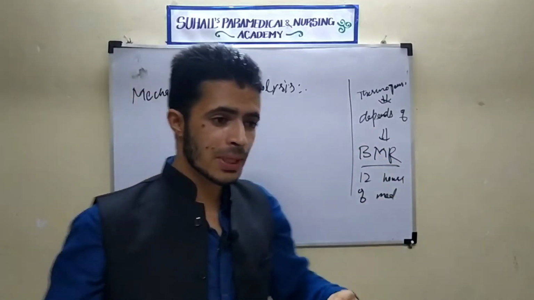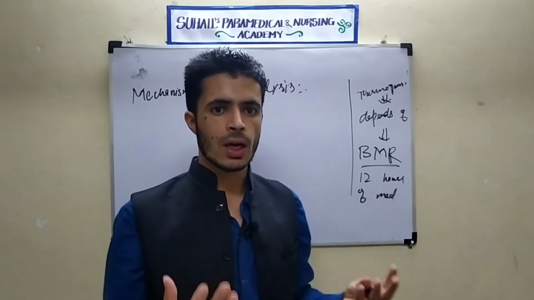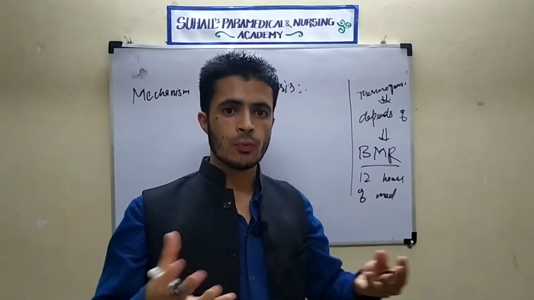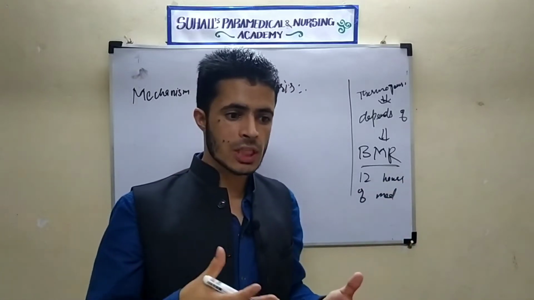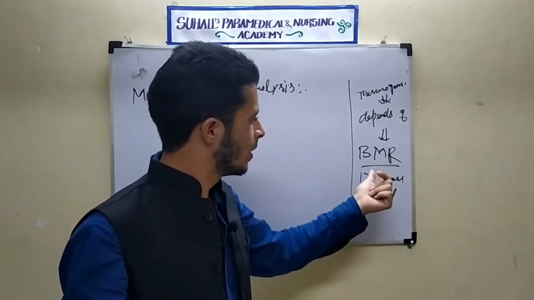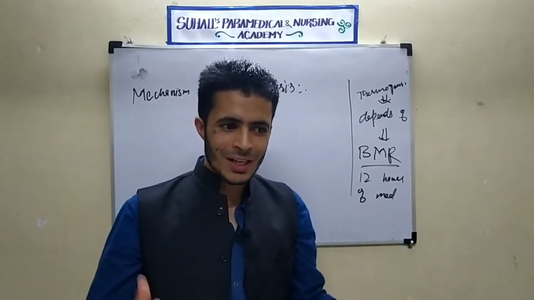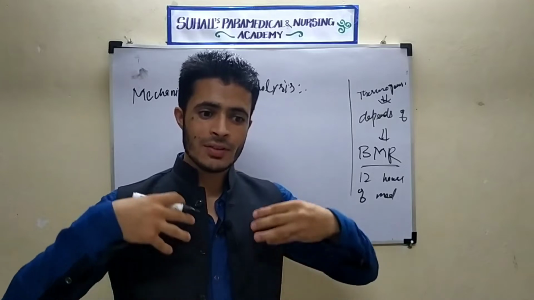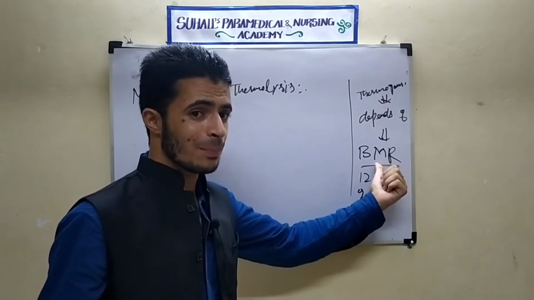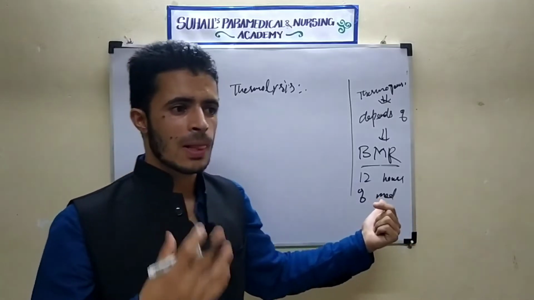BMR increases when the person goes for any activities, any exercise, for workout. So what will happen? The body organs require more and more energy to perform their work. Suppose muscles, the respiratory system, the lungs, all the organs of the body will require energy. So when we are doing more work, more energy will be required for the body. So BMR has changed. It was at rest. Suppose BMR was here.